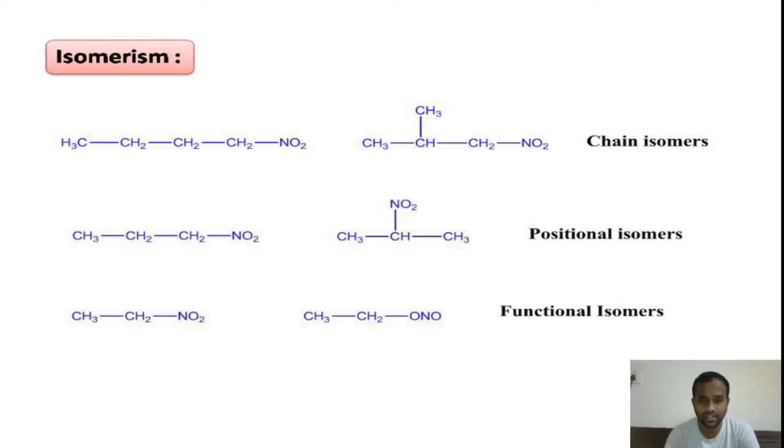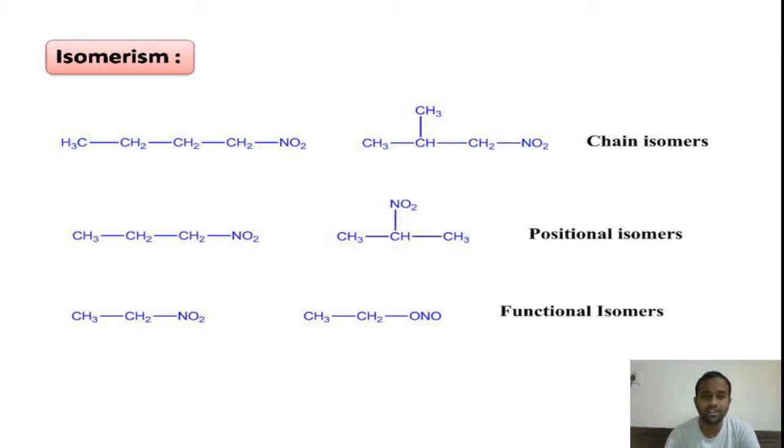Coming to the second, that is positional isomers. In this, the chain is same, right? Both are having 3 carbons in the main chain. But if you look at the position of the nitro group, in the first compound the nitro group is at the first carbon, whereas in the second compound the nitro group is at the second position.